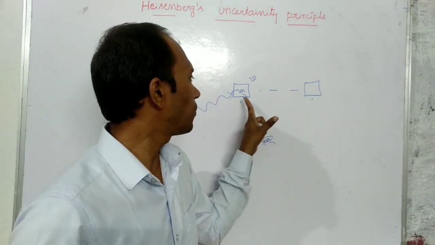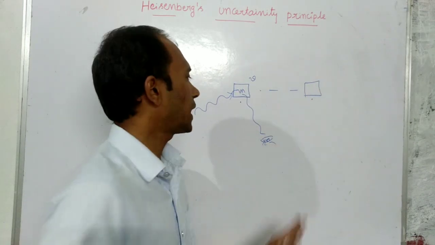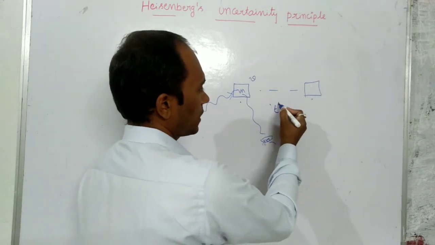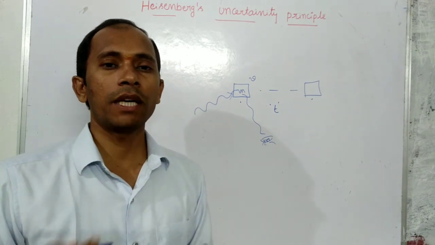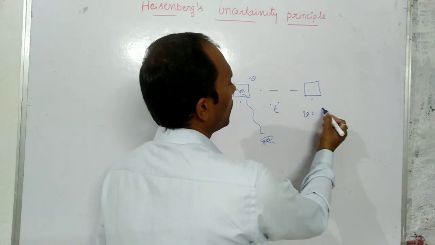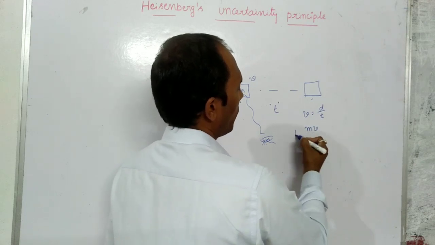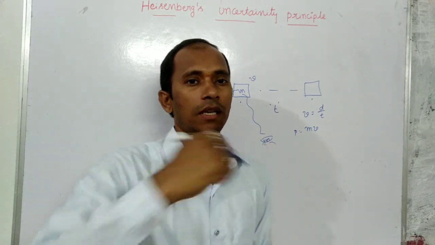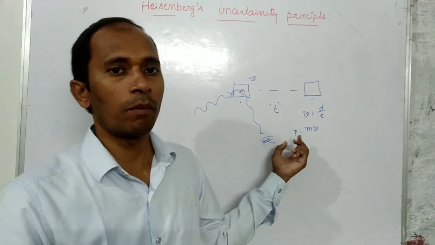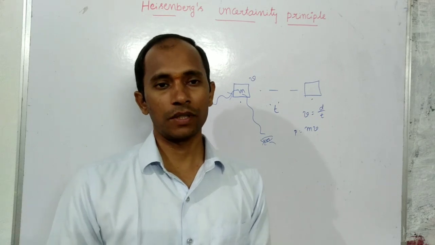Similarly, once it is displaced from this point to this point, we can calculate how much time it takes. From that we can identify the velocity, that means v is equal to displacement by time. That means we can measure the momentum of the train. This is what we generally used to measure.